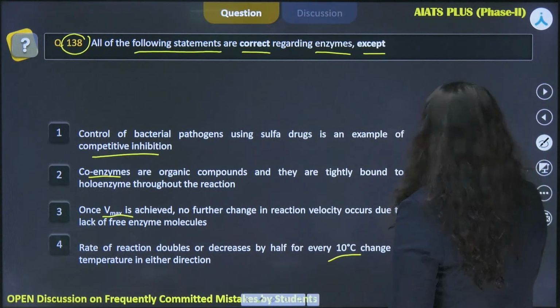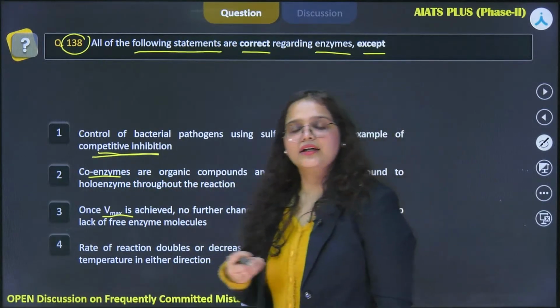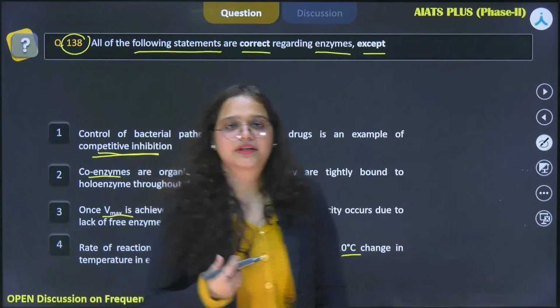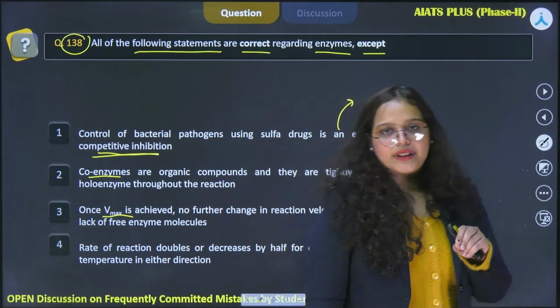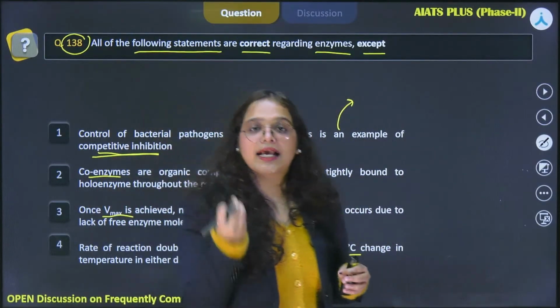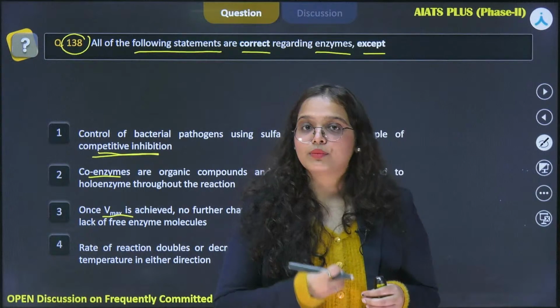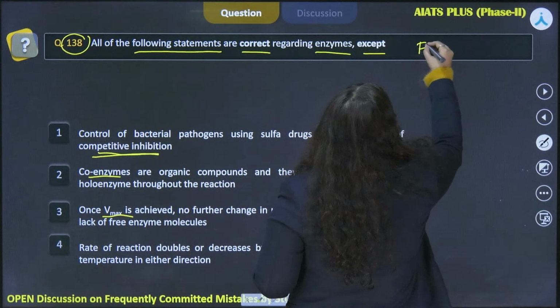So we already discussed that under competitive inhibition we have this example where we kill the bacterial colonies. What exactly happens here is that in our body or in general across animals, there is one acid which is required for normal cell growth and development, and that is the folic acid.